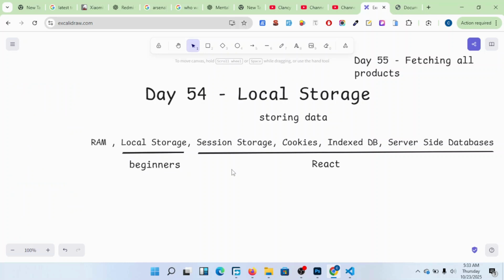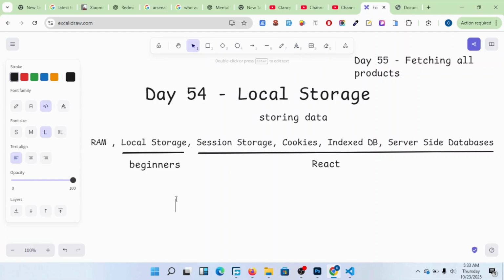Local storage. Just take it like a small notebook in the browser. Let me give you an example. It stores data in the browser.